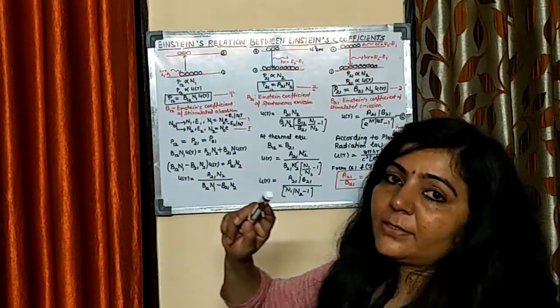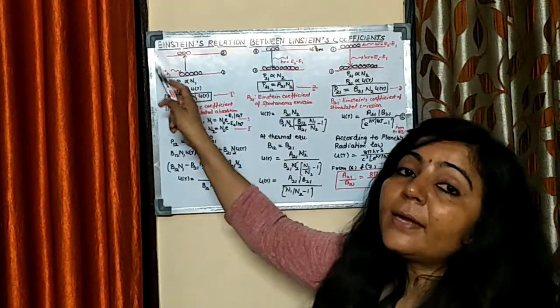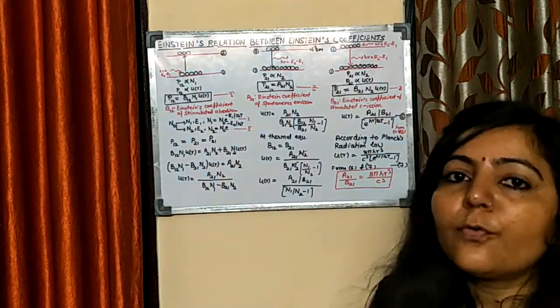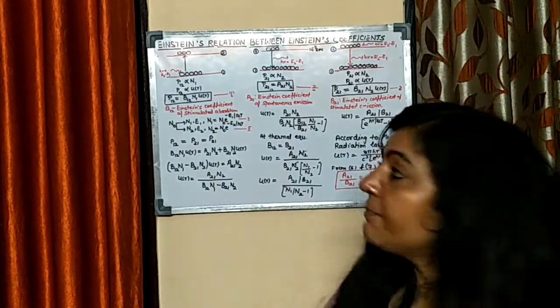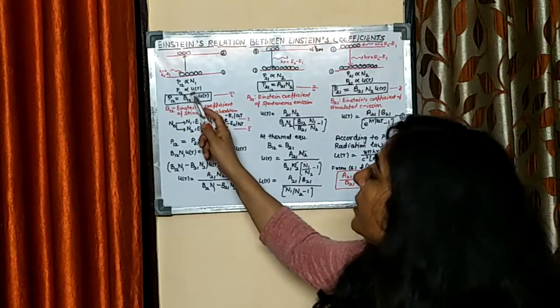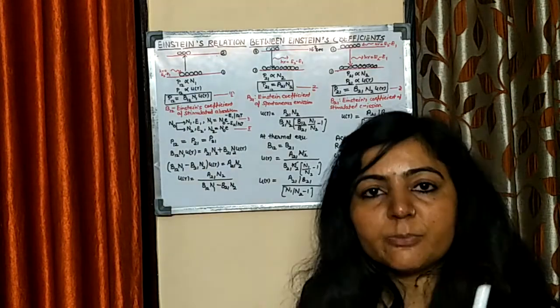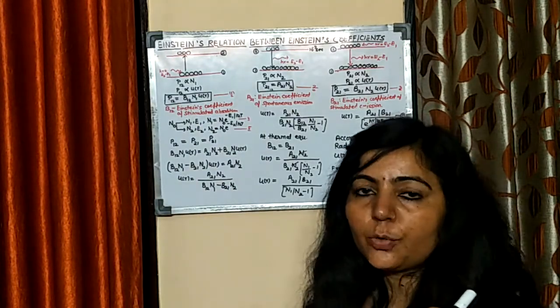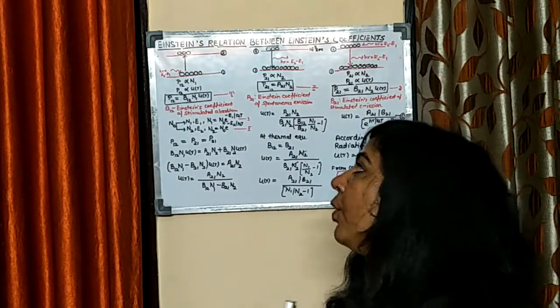The second factor is how many photons per unit volume are available to trigger that transition from 1 to 2. It means this transition probability also depends upon U nu, the energy density term, which is the number of photons per unit volume with energy h nu. So these two factors decide the transition probability from 1 to 2.